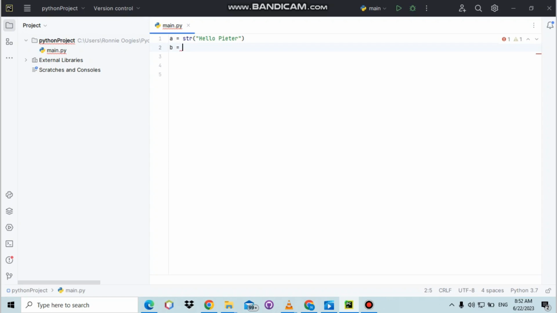So fundamentally this becomes much clearer for someone. If someone wants to read your code, they can say okay, this variable a here is of type string, and it has been declared and initialized as the string "hello Peter". Now b here, let's say is also going to be a float, let's say 20.